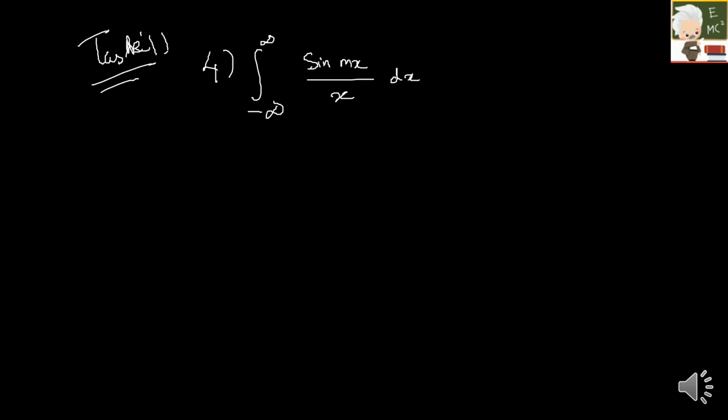For sin you have to substitute e raised to i mx and just proceed the normal way. And the fifth question is integral from minus infinity to plus infinity of sin mx divided by x into x square plus a square. Here you have to be careful with the singular points. So just try these two and answer. While finding the answer, try to get the answer for cos also. Just figure out what you are going to get for cos.